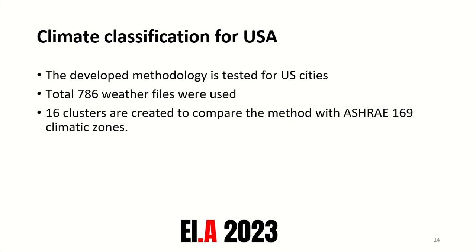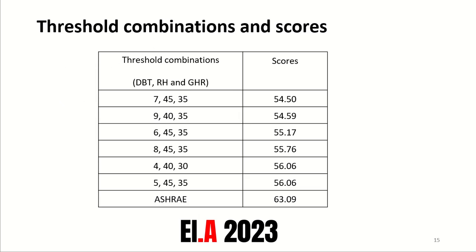We ran our classification methodology for US cities. Total 786 cities were analyzed and classified into 16 clusters. 16 clusters were chosen because ASHRAE Standard 169 climate zones are also 16. So from the table you can see for certain combinations of threshold we got a better score than ASHRAE.